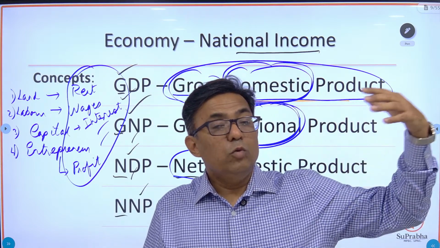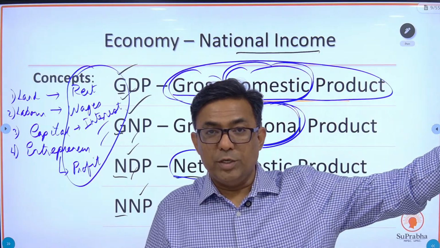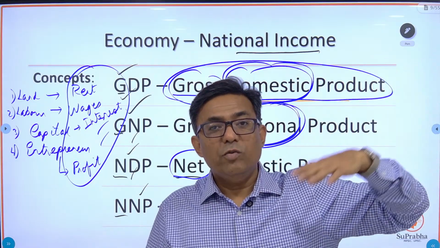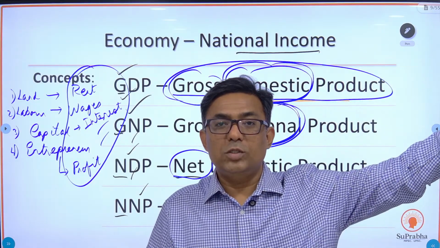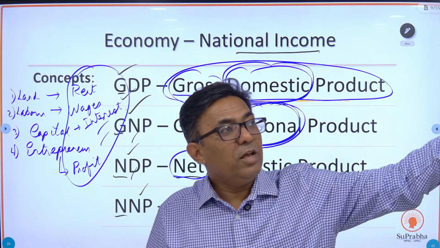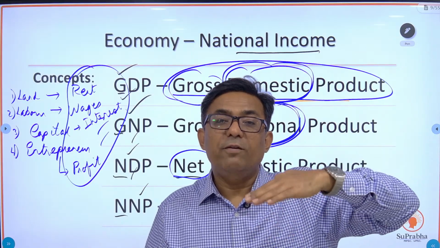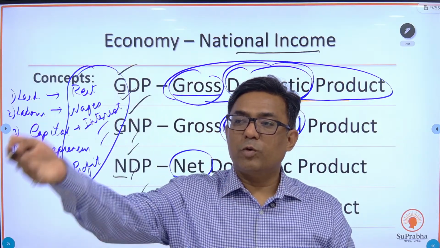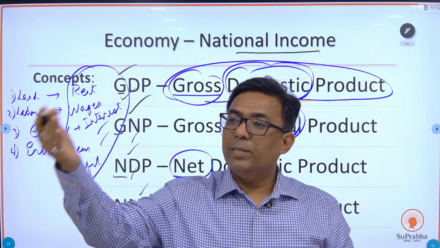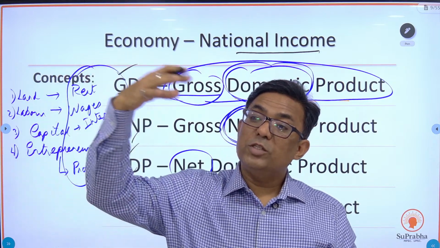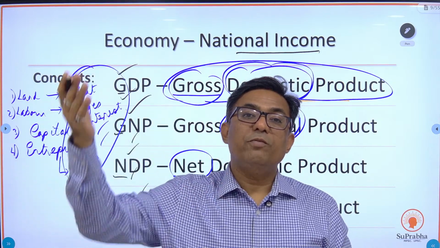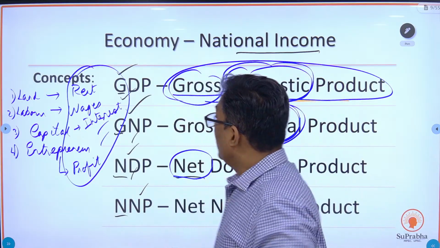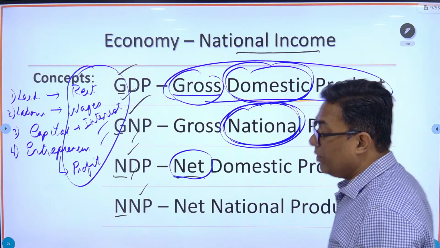But who is the owner of this plant? The person sitting in Germany. The Daimler Chrysler Group is the owner of this Mercedes-Benz brand. So whatever profit it makes will go to those persons sitting over there in Germany. That means they have also employed their factor of production in India, and India is also paying them factor payments. So it is a two-way traffic. India employs its factor of production in the world, and the world makes factor payments to India. The world also employs its factors of production in India, and we also have to pay factor payments. So be very thorough with the concepts.